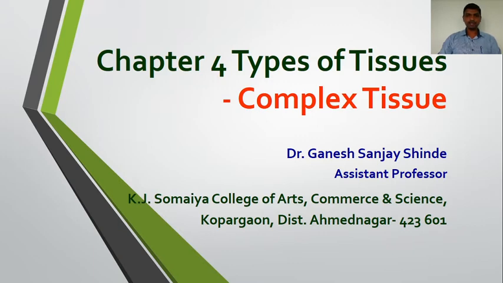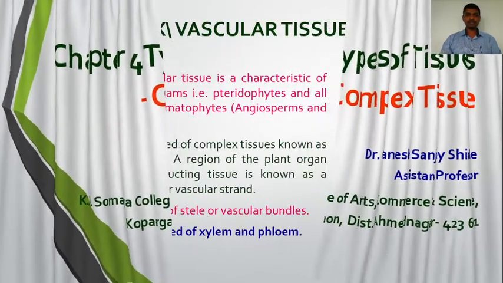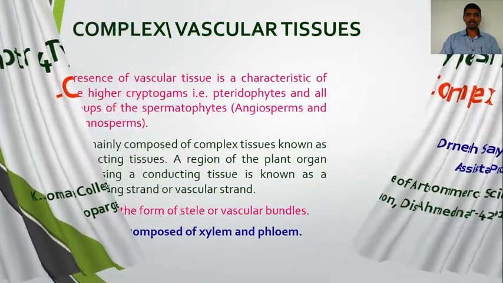Now from this lecture we are going to study the complex tissue. Complex tissue is made by more than one type of cells, and these cells make the complexity of the multicellular organisms. So these tissues we refer to as complex tissue. Here, one by one, we are going to study the different types of complex tissue.